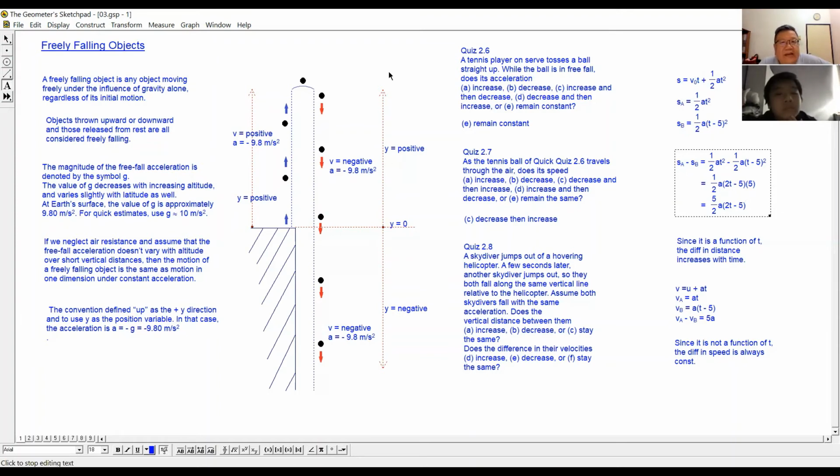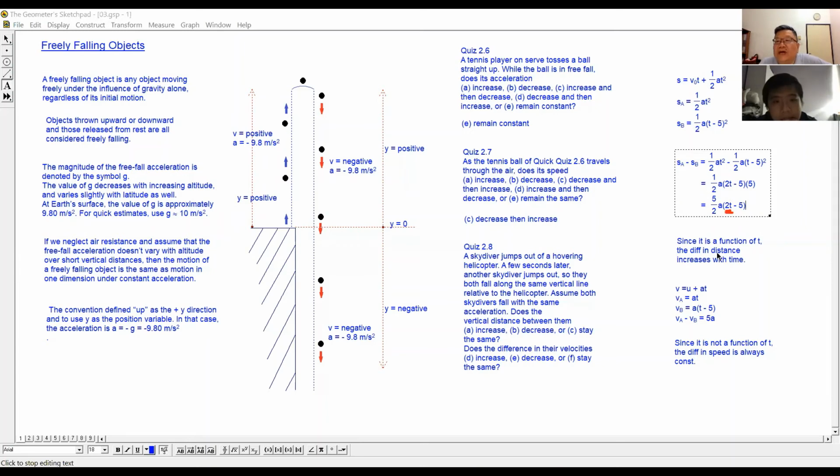Now there is a factor t here. That means when the time increases, the value of this whole thing will also increase.